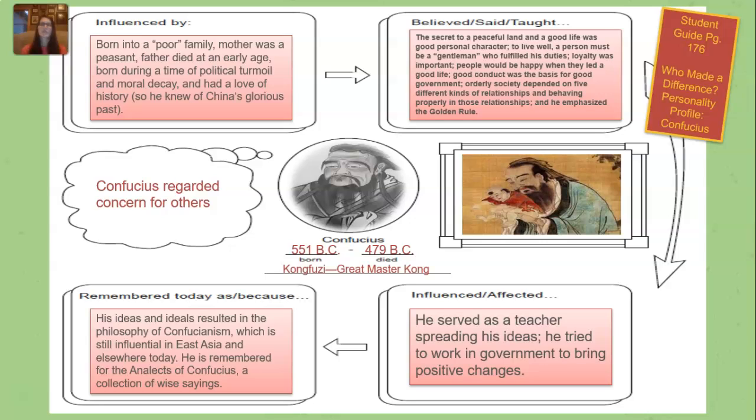And so for Confucius, if we have that little thought bubble and we think of a few words or a phrase that would describe Confucius: Confucius regarded concern for others. His dates were 551 BC to 479 BC, and he was known as Great Master Kong, Confuzi. So again, you can go ahead and pause this flip video to fill in this chart.